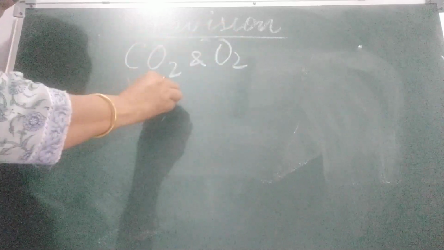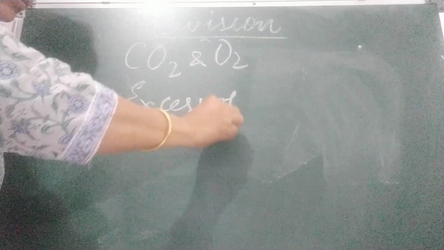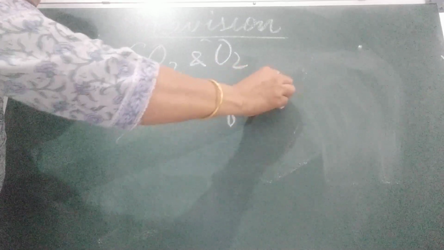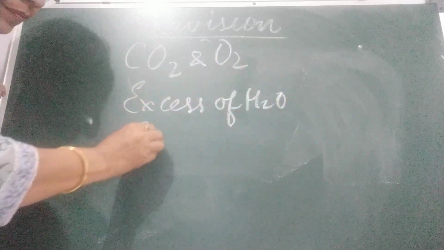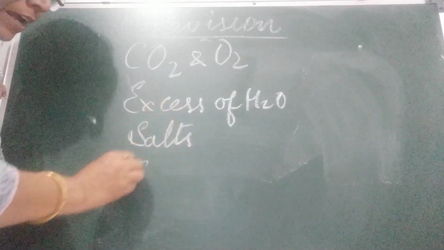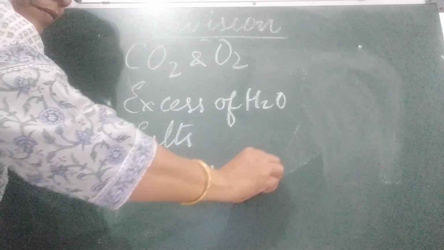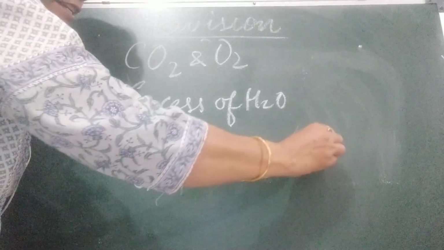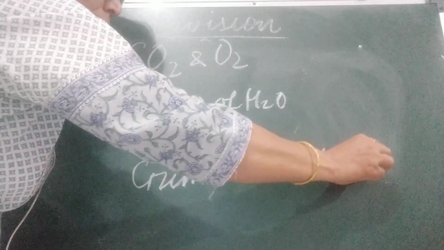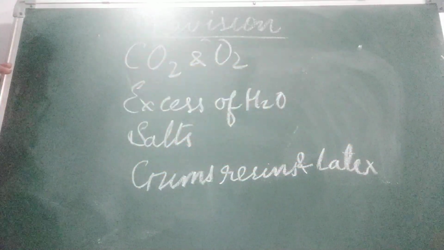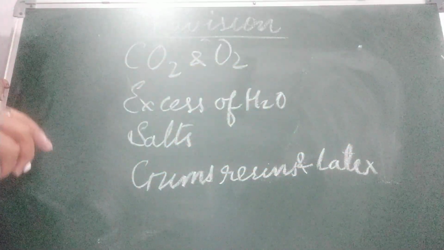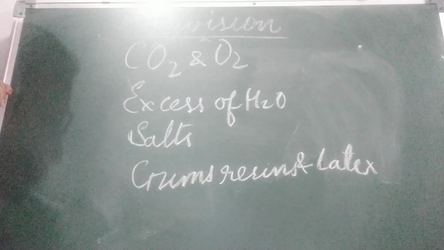Next is excretion in plants. Plants excrete carbon dioxide and oxygen, excess water, excessive salts, and gums, resins and latex. Okay children? And children, you read very carefully the points to remember, and each and every line of the lesson.